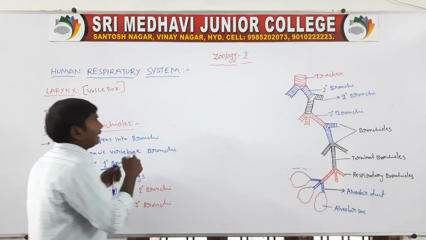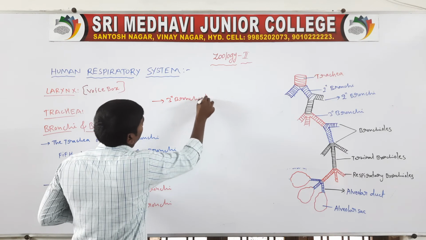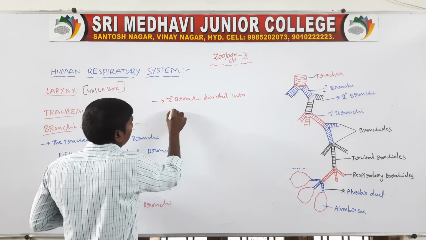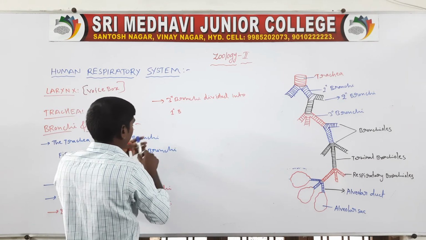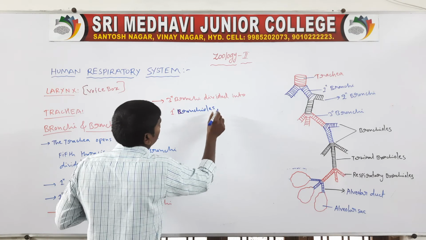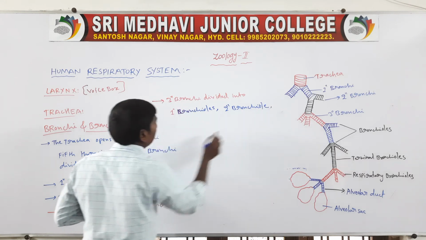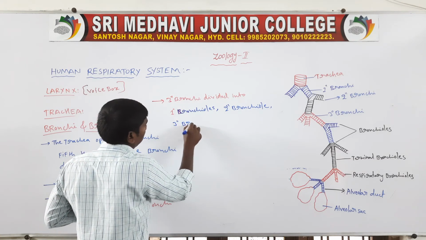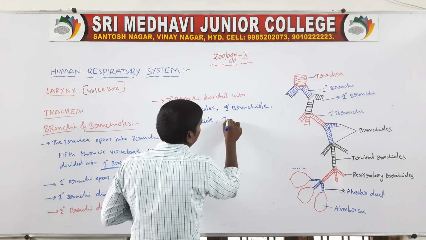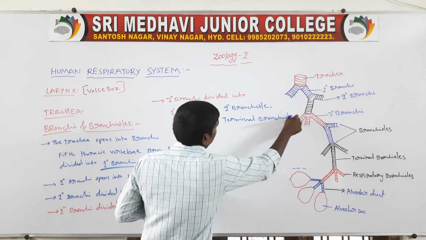The tertiary bronchi divide into primary bronchioles, secondary bronchioles, tertiary bronchioles, and terminal bronchioles.